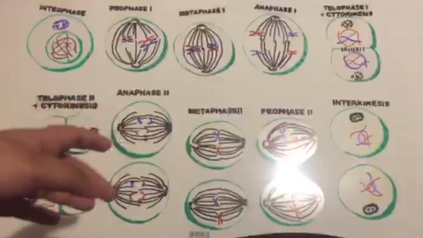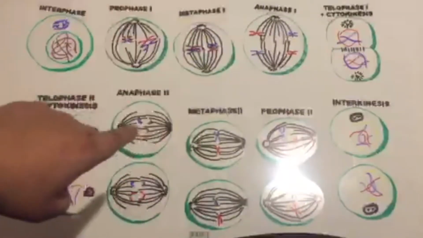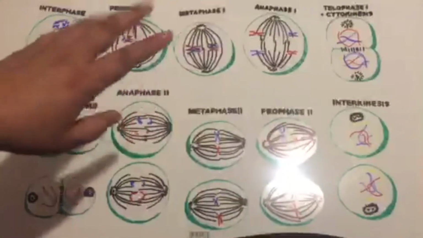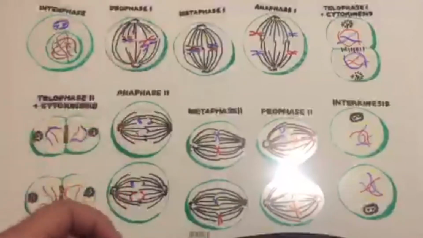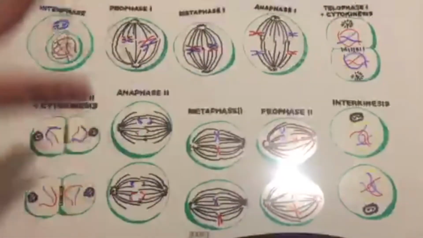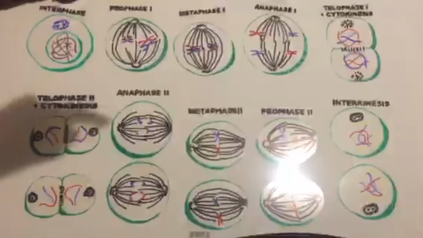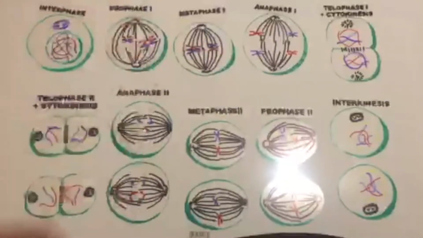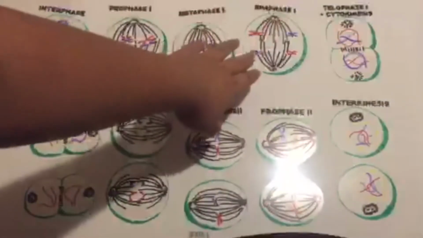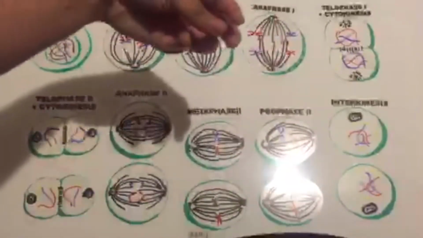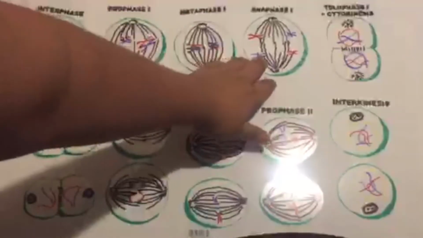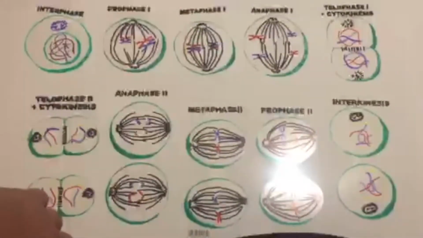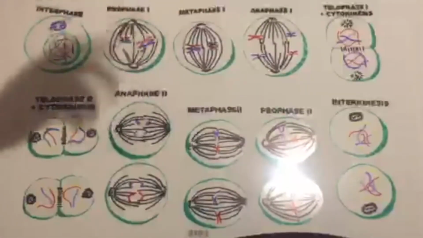Another thing that happens in metaphase 1 is that spindle fibers are going to attach. You can see that the centrosomes move to each of their sides of the cell, and the spindle attaches to the centromeres of each of those. Okay, and during anaphase 1, it is pulling them apart. That's what anaphase is most known for, the pulling apart. So we can see that those chromosomes are going to either cell.